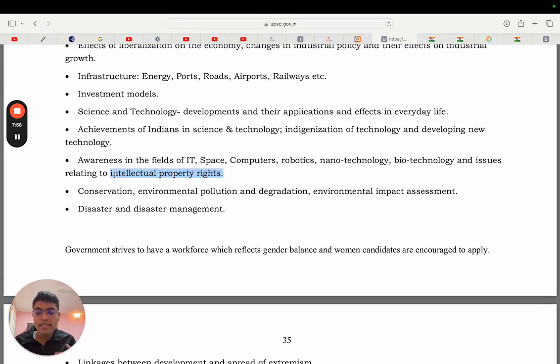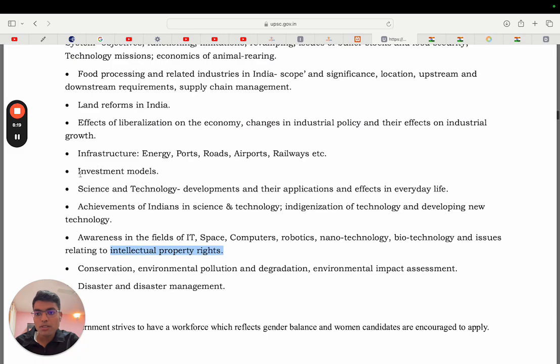And then also in this topic, we have to read where India stands in terms of IPR. So what are our research and development spendings and things like that. And where India stands in terms of patents and copyrights, in terms of global standing, and many indexes are released in that regard. So this is what we have to read in science and technology.